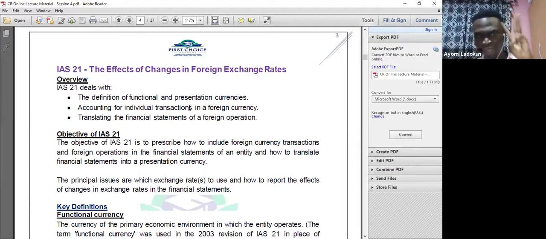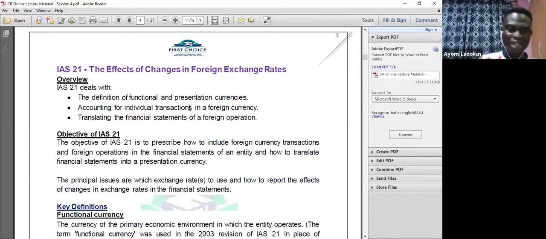IAS 21 applies to three things. Number one, the definition of functional and presentation currency. That's what IAS 21 deals with. Number two, accounting for individual transactions in foreign currency. How do you know? I said earlier that once you engage in business activity other than in your national currency, IAS 21 will apply. So that's how you now account for individual transactions in foreign currency.